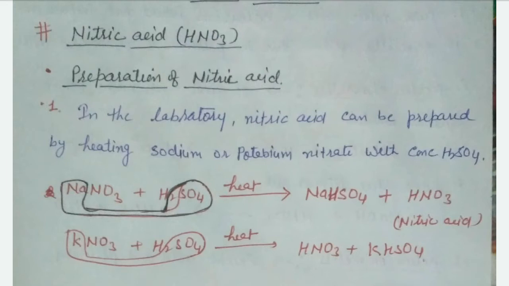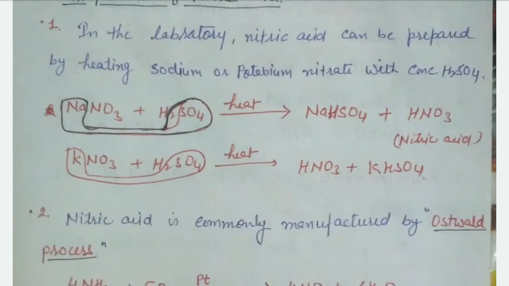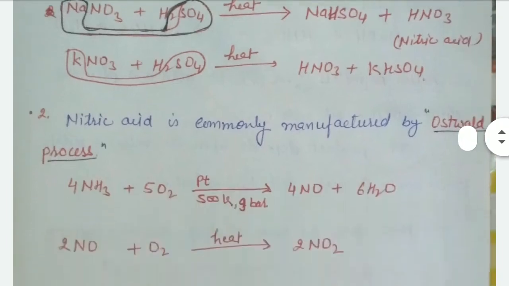Today we are going to discuss nitric acid in P block elements. It is our last important compound of group 15. First is the preparation of nitric acid. Nitric acid can be prepared in the laboratory by heating NaNO3 or KNO3, sodium nitrate or potassium nitrate, with concentrated H2SO4, to form nitric acid.